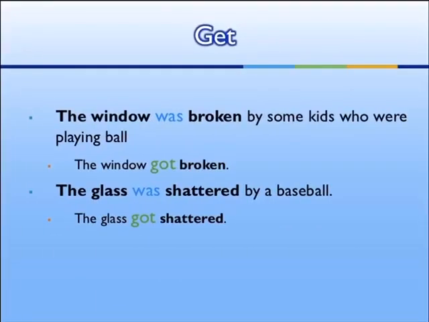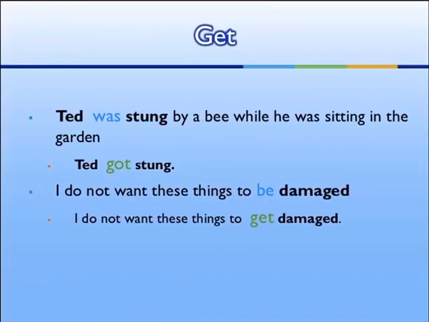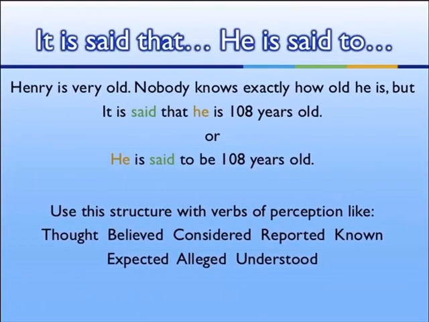Get. The window was broken by some kids who were playing football. The window got broken. The glass was shattered by a baseball. The glass was shattered. Get. Ted was stung by a bee while he was sitting in the garden. Ted got stung. I do not want these things to be damaged. I do not want this thing to get damaged.